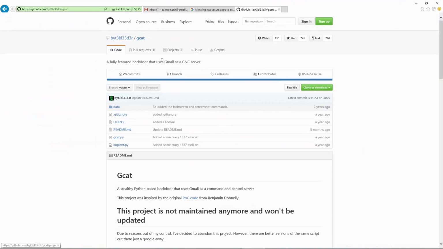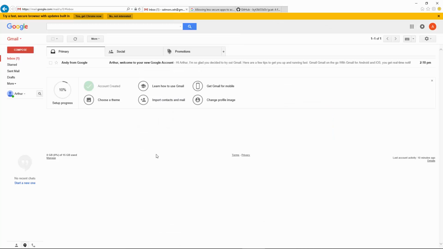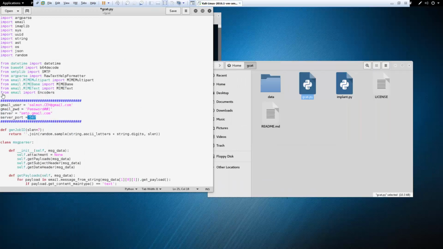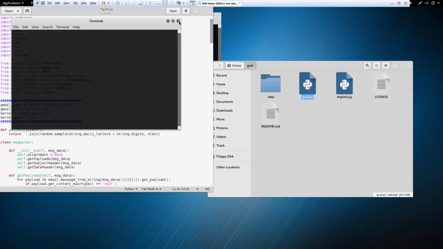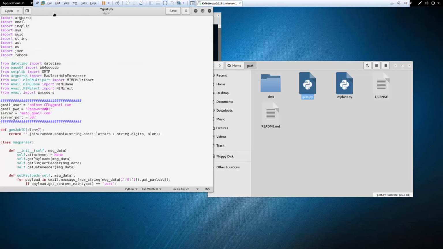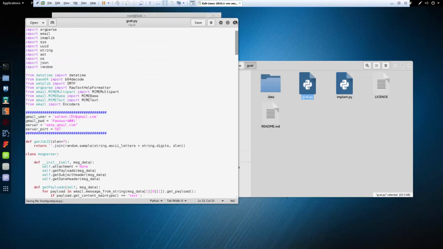So I want to point something out. What I ended up doing for this was I did create a brand new Gmail account, just for this particular lab. So if you're doing this, I would probably do the same thing. Make a separate email account just for this. Go ahead and save it.